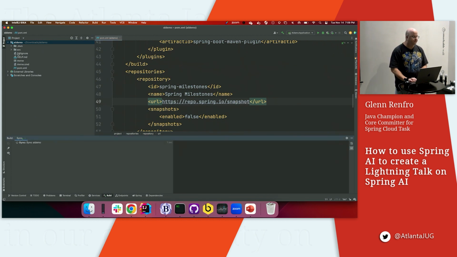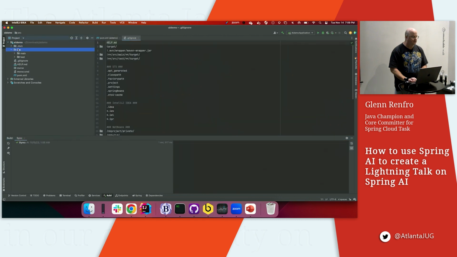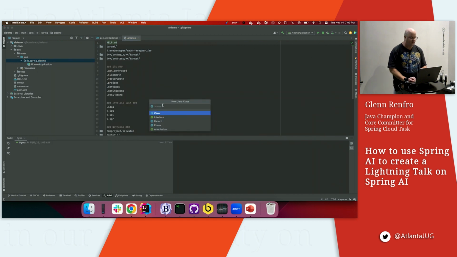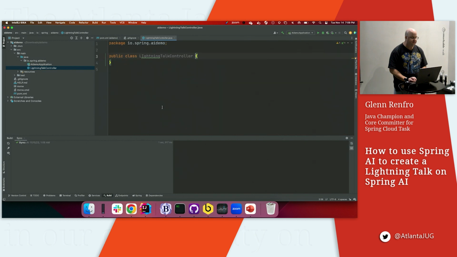We're going to refresh. And then we're going to go to source, main, Java, and we're going to create a controller Java class, and we're going to call this one LightningTalkController. Okay, zoom in so we can see a little better. There we go. It was more like lightning talk there. But we're going to make it a REST controller here.